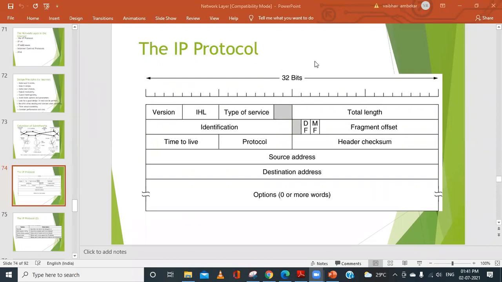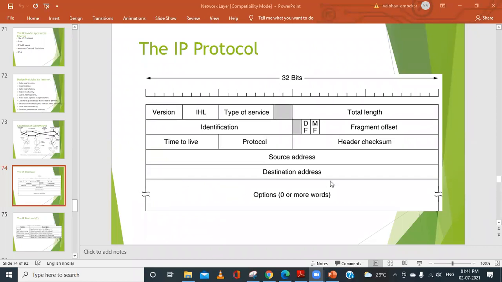8 bits equal 1 byte, and that 1 byte we can call a word. Here we have 32 bits, so it is made up of 5 words. Every row can be considered a word: the first row, second row, third row, fourth and fifth. The last one we indicated with the tilde symbol.